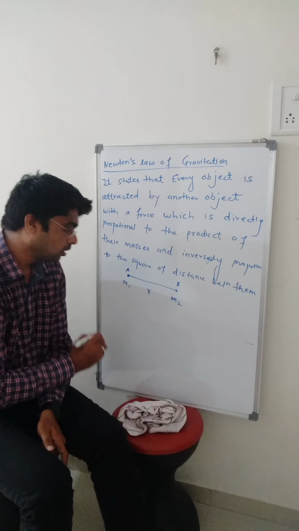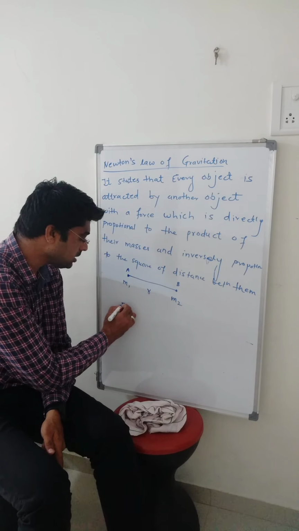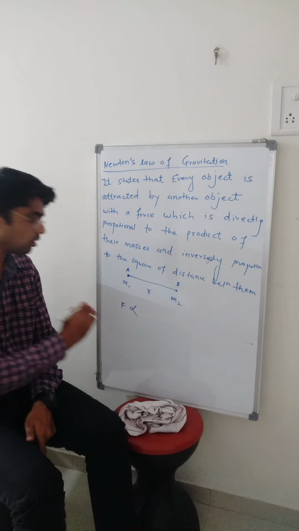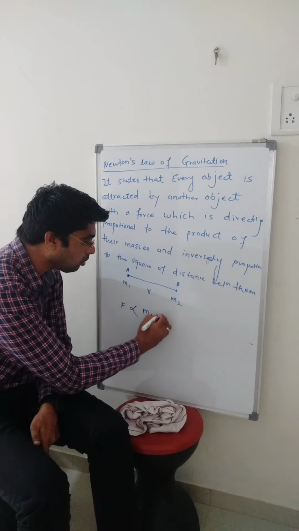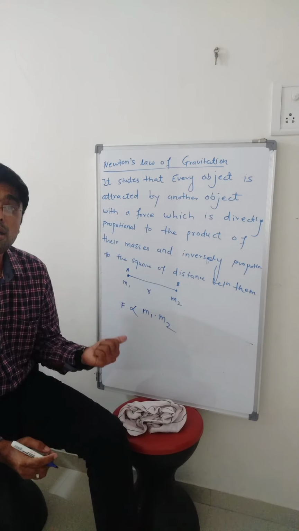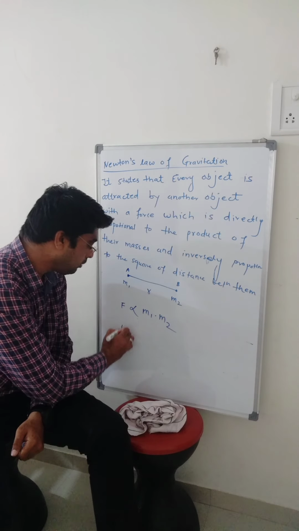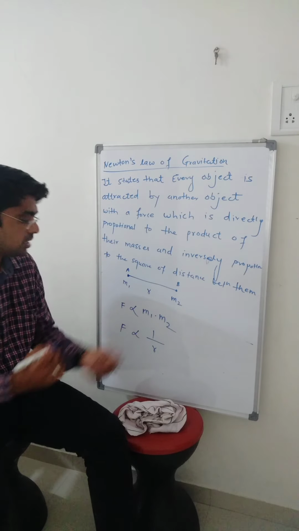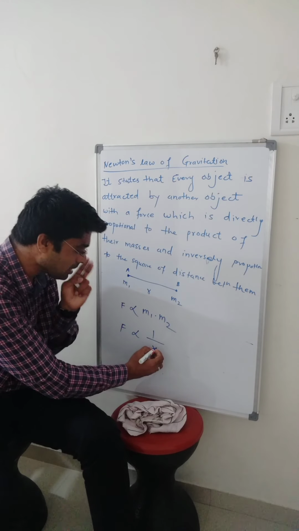Now the force: force is directly proportional to the product of their masses, m1 into m2, and the force is inversely proportional to the square of the distance. The distance is r, so r square.